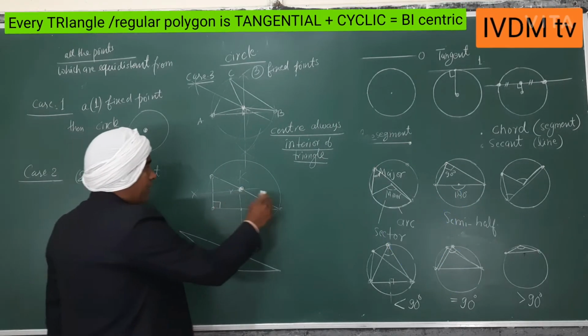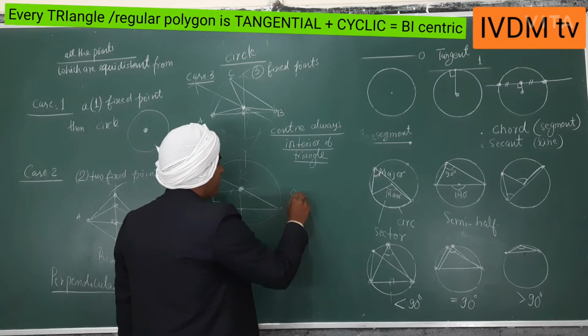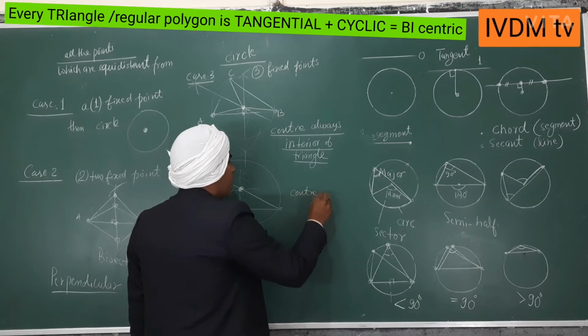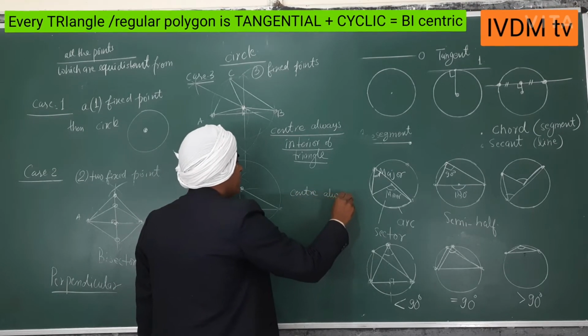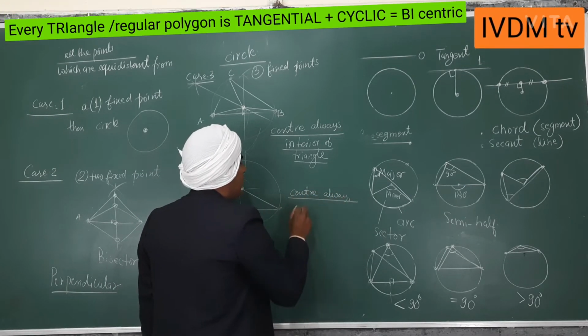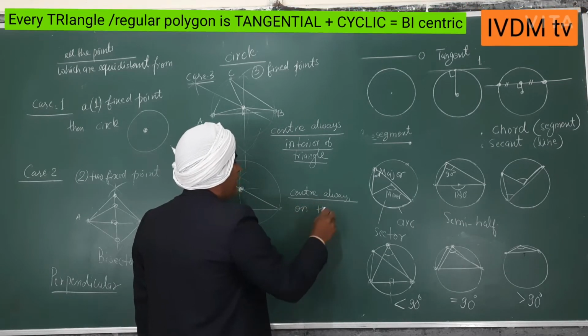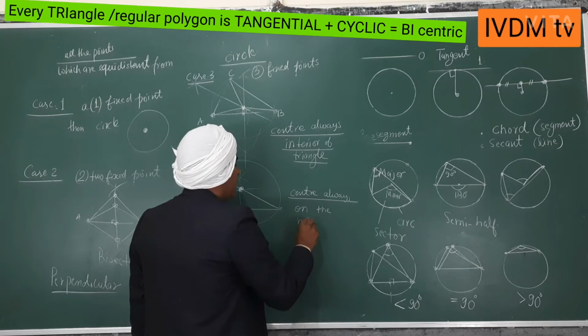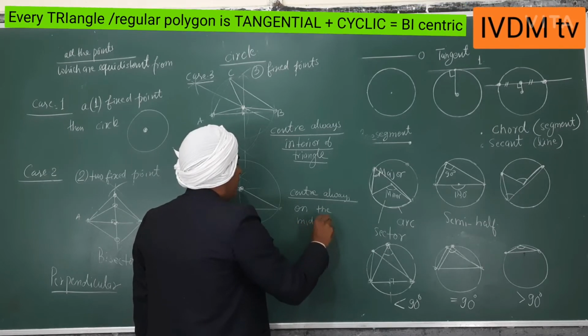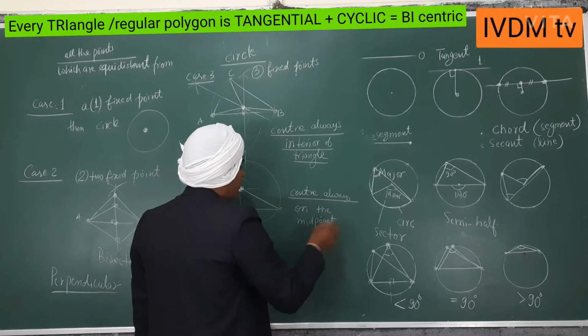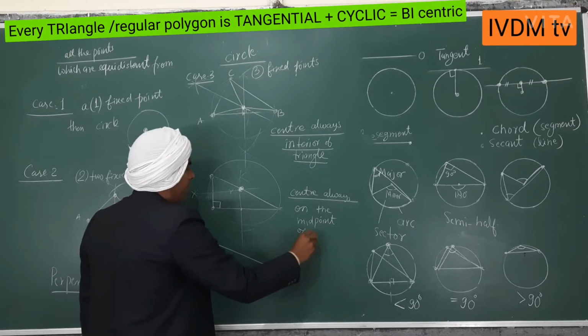And so here the center is always on the midpoint of the hypotenuse in a right angle triangle.